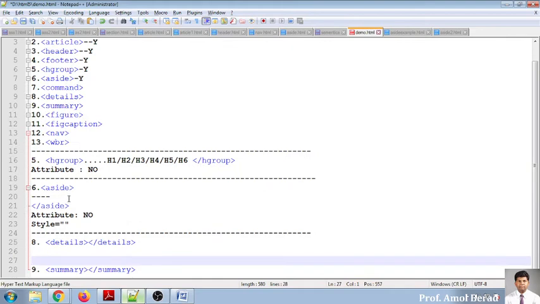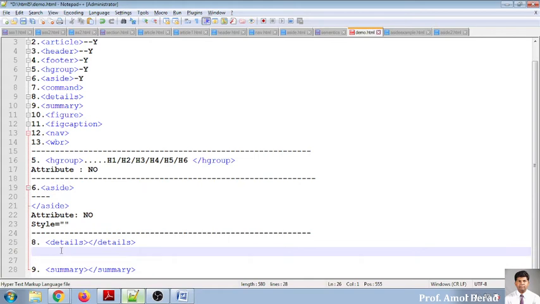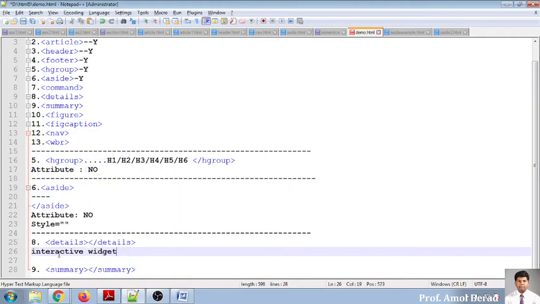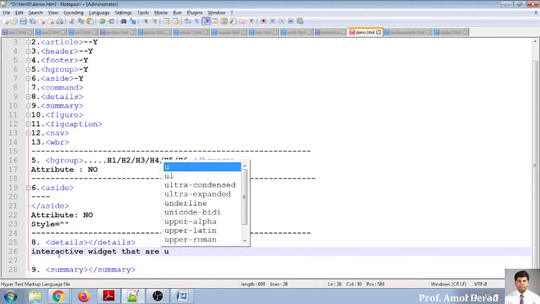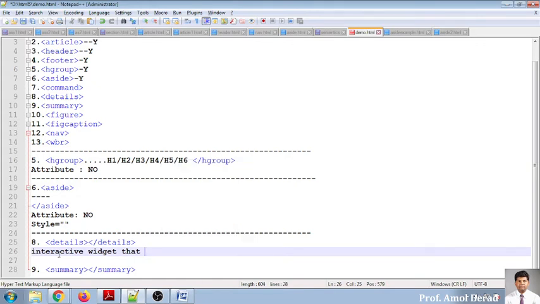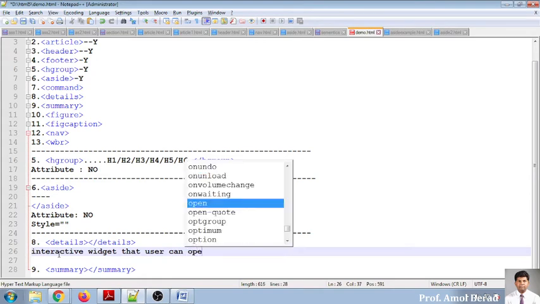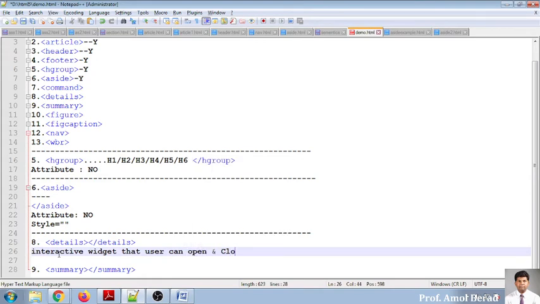Now summary is exactly used in Chrome, because this is the only browser that is supporting the summary. It is used to create an interactive widget, a widget that the user can open and close.